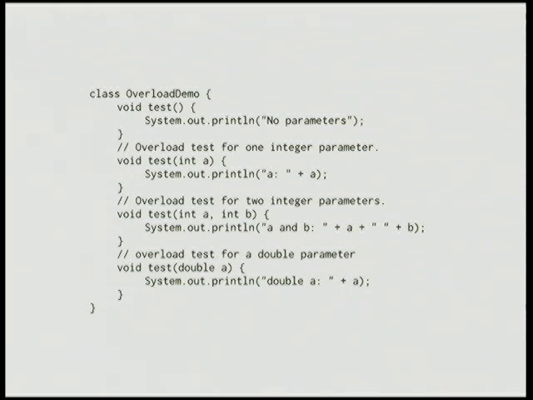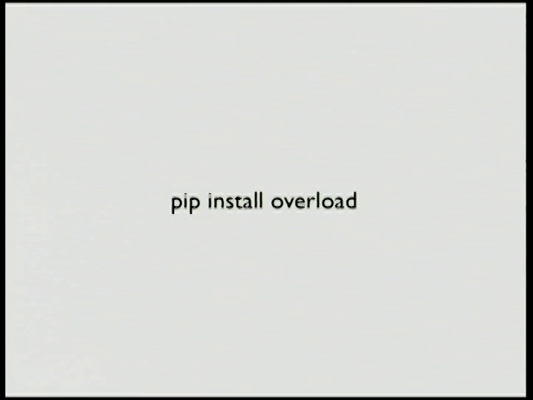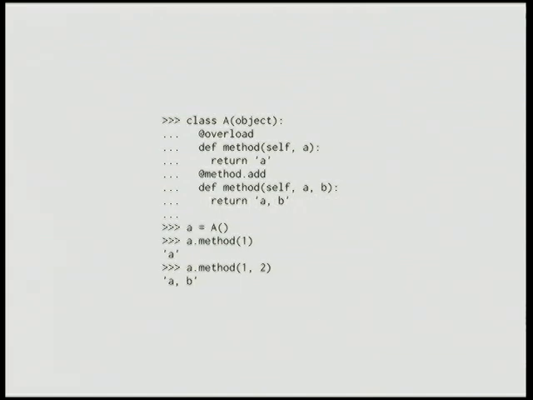So he asked me how you do this, and I said, Python doesn't work that way. We do mutability of arguments a different way. And I had to think. I said, I'll get back to you next week. So then I wrote overload, which allows you to overload methods.